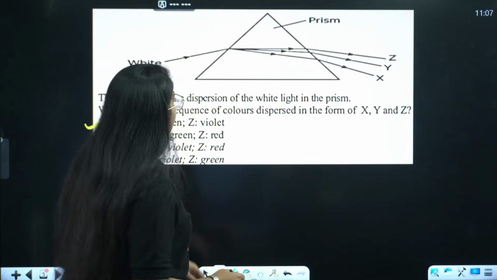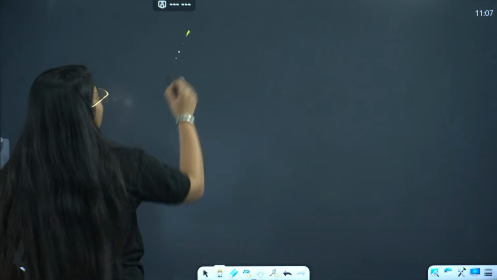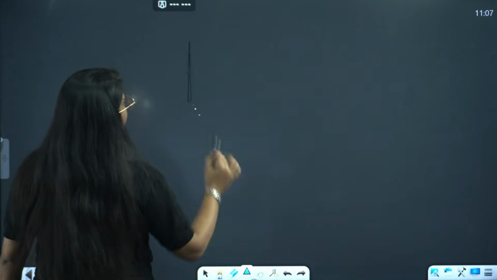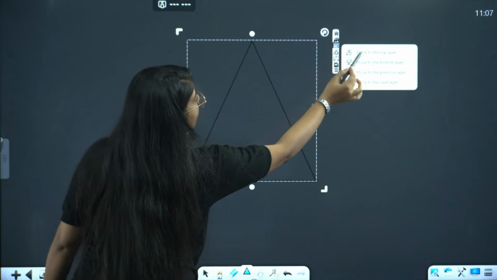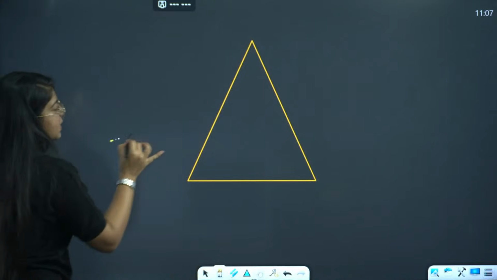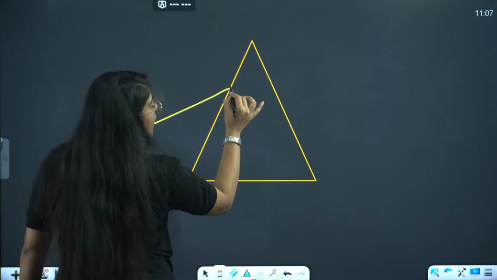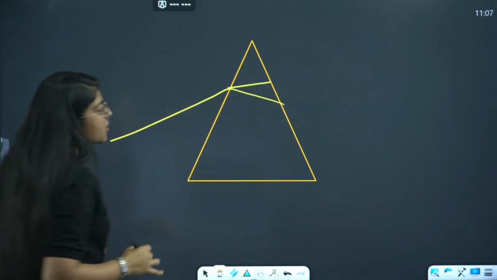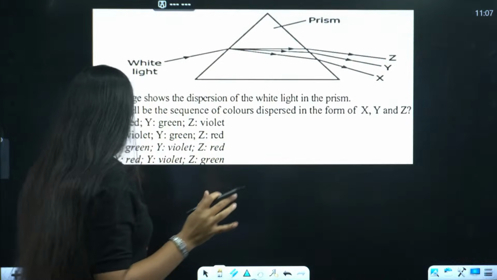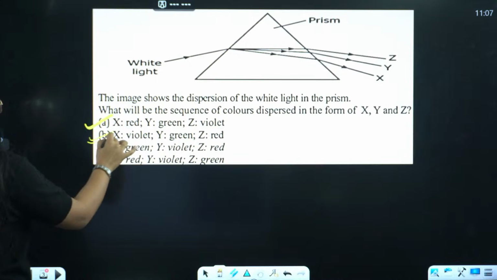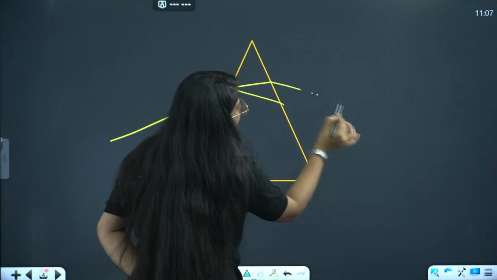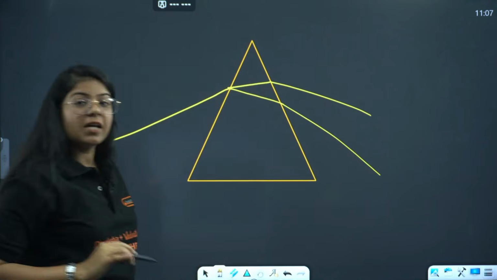Be very careful while doing these questions. You have a prism, a triangle. While a ray is incident on it, refraction and dispersion happen. Shivani is saying B is the answer, violet, green, red. Let us see. From the second surface also we get dispersion as well as refraction.